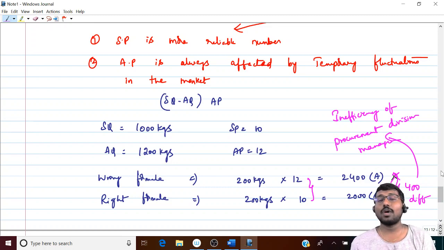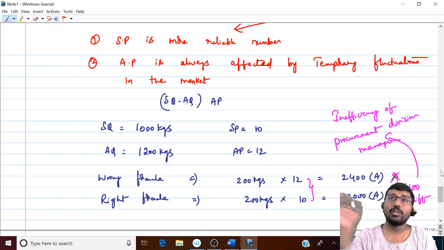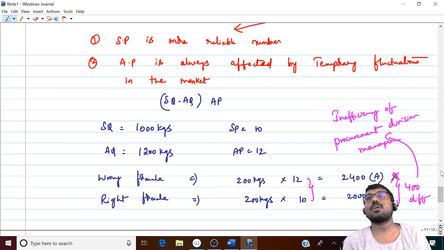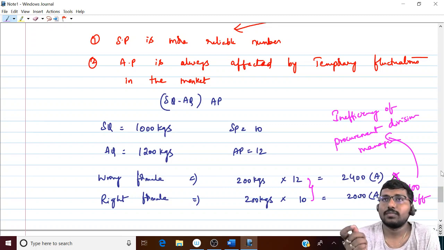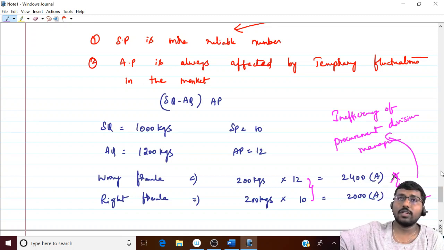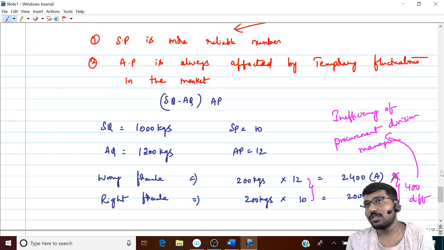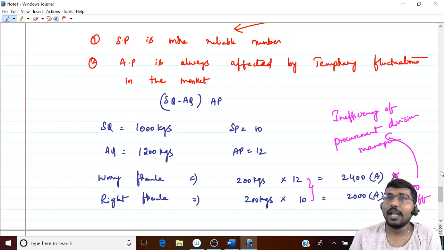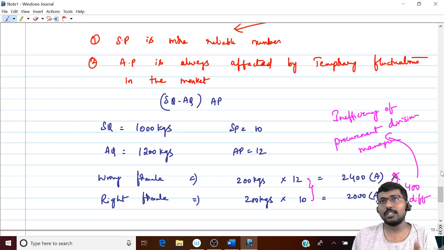Suppose you want to identify, because of material, how much is the effect on our profits? Then material cost variance will give you some number. Then you have to dig deeper after that. But at least you'll have an idea that because of material, so much profit has increased or decreased. Thereby, you'll try to concentrate on material. And inside material, again, you'll dig deeper. You'll see whether it is price or quantity or usage. And again, you'll dig deeper, and see whether it is because of change in mix or change in yield, that is more standard loss or something like that. We'll see that tomorrow.